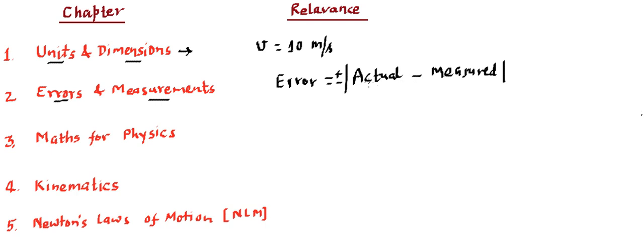The point is, to minimize the error we need a more precise measuring instrument. Then we will learn how we represent these errors, like absolute errors, fractional errors and percentage errors, and what relations they have, and how errors propagate from one quantity to another. We are going to deal with this. So these two chapters will talk about the basics of units, dimensions and measurements. The third chapter is mathematics for physics.